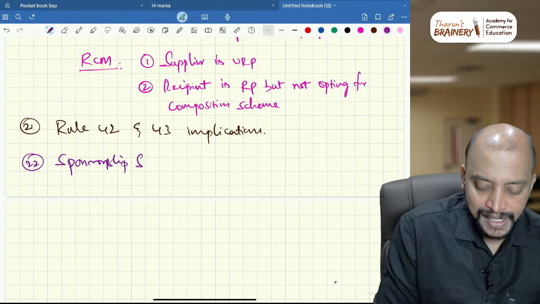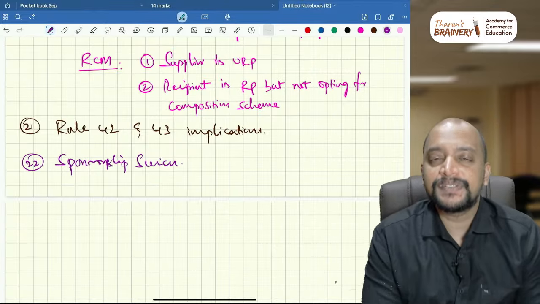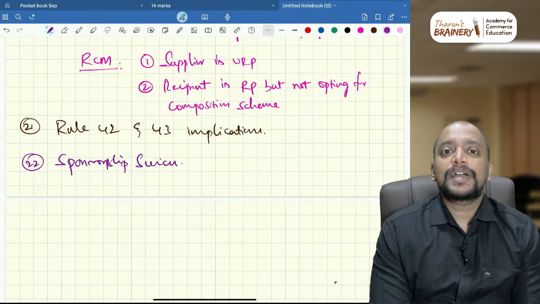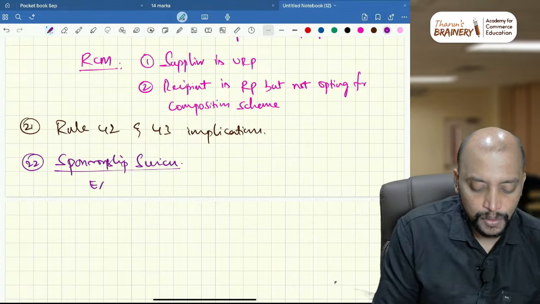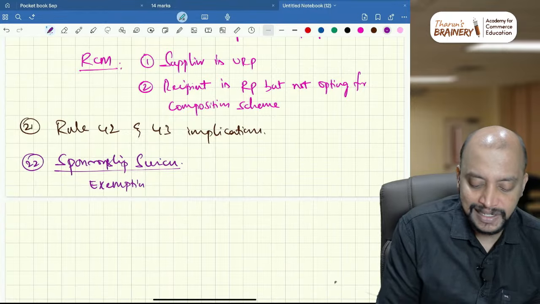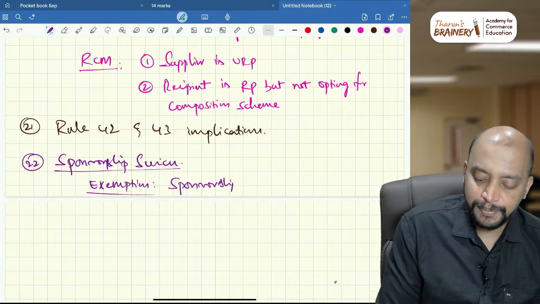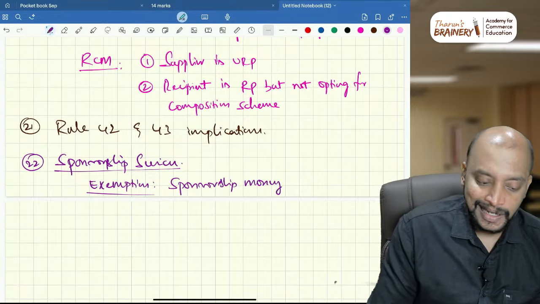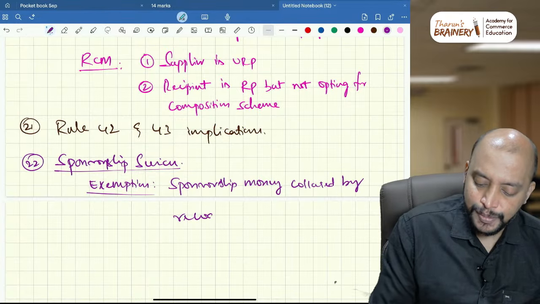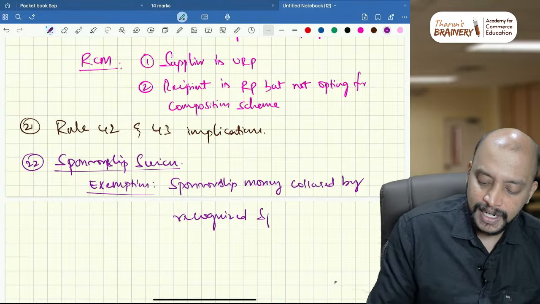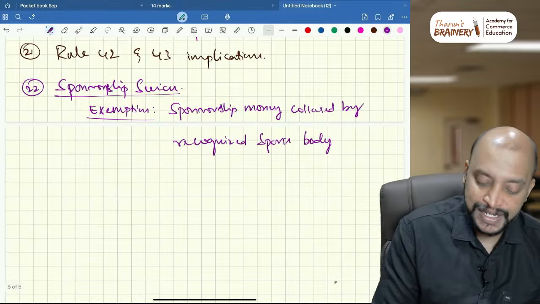Sponsorship services. In case of sponsorship services, what should be taken? Very simple. First, supplier should be body corporate. Okay, what is the exemption that we have? Only one exemption for sponsorship services, that is sponsorship money collected by recognized sports body. Recognized sports body is exempted.